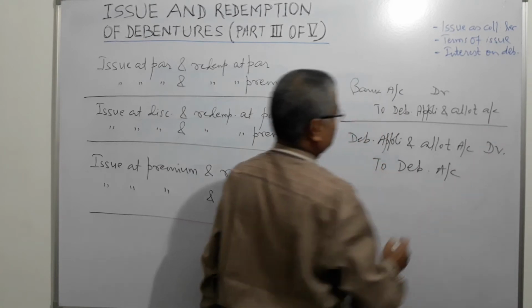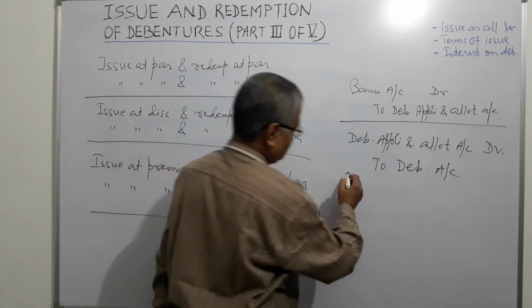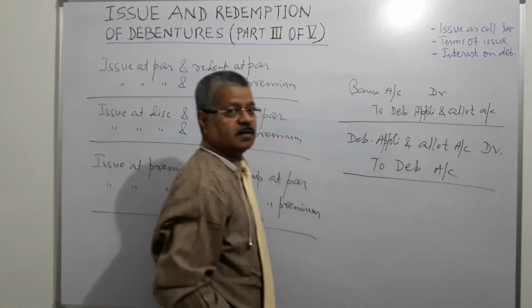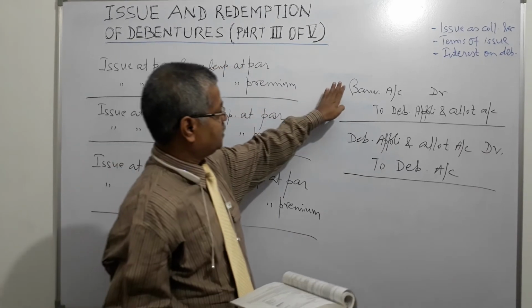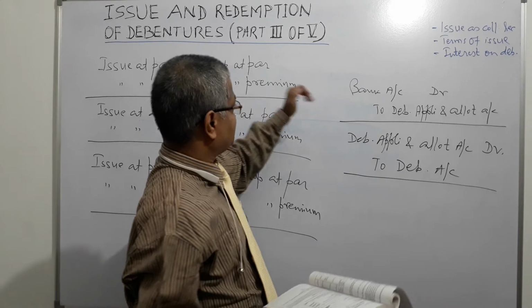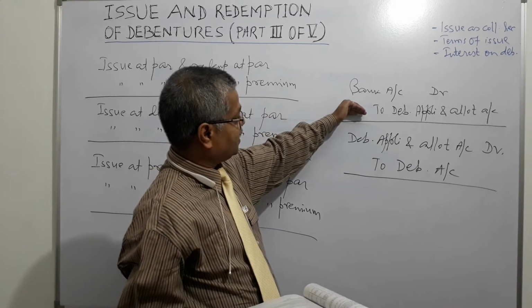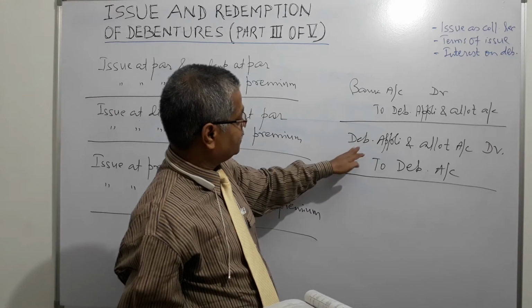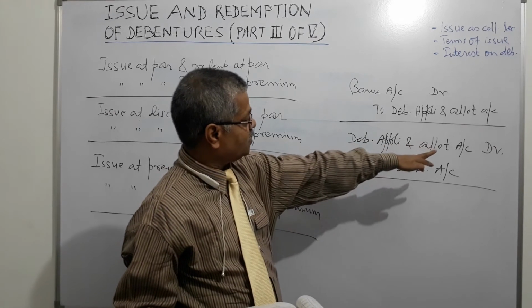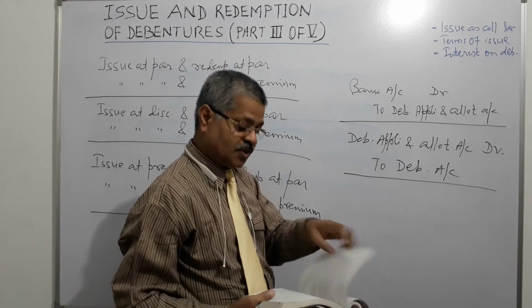Here application money is received. Here allotment is done. Right? Issue at par and redemption at par: bank account debit, credit to debenture application allotment account, and then debenture application allotment account debit and credit debenture account. Right?